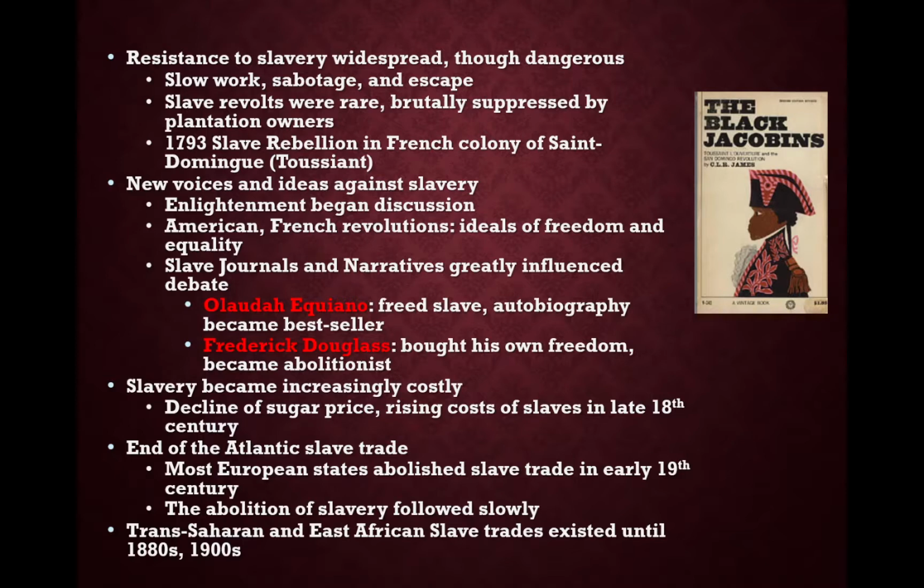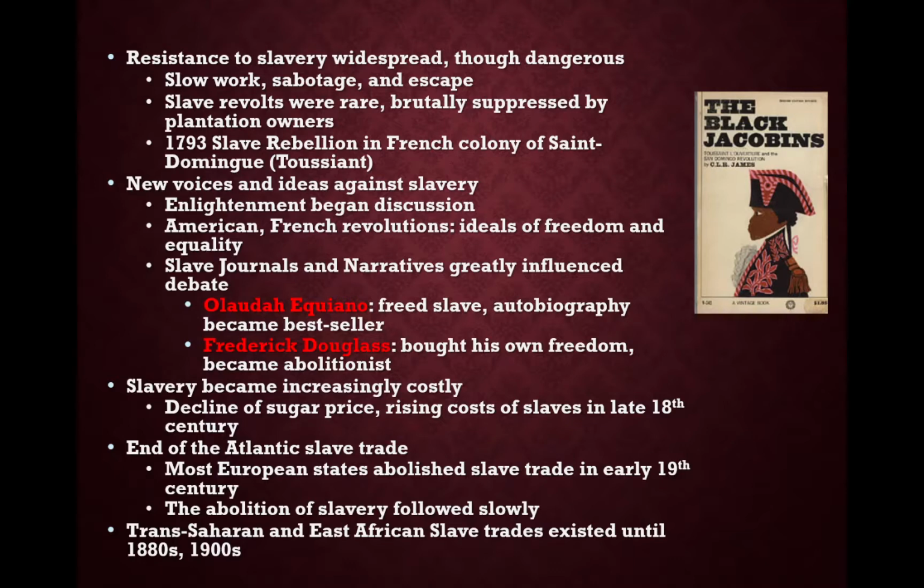The example in America, which most of you have probably heard of, is Frederick Douglass. He was a slave. He ran away, and he's going to become one of the most famous abolitionists. He wrote The Life of Frederick Douglass. He helped form the Republican Party and supported the North during the Civil War.